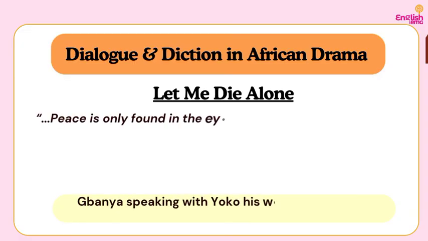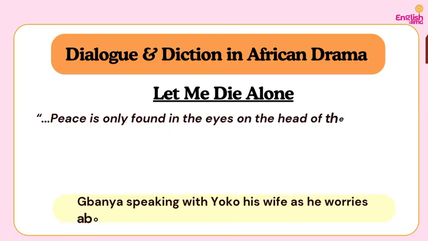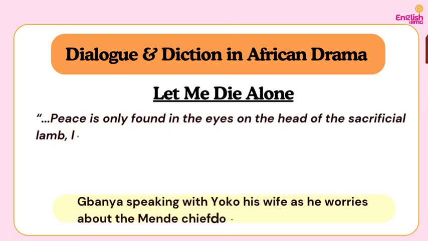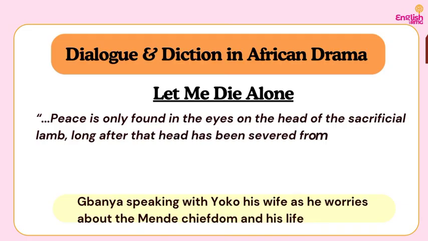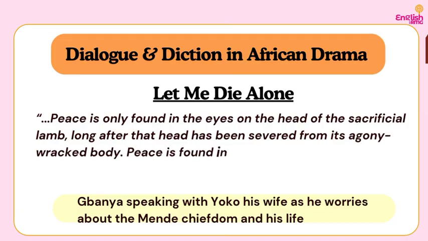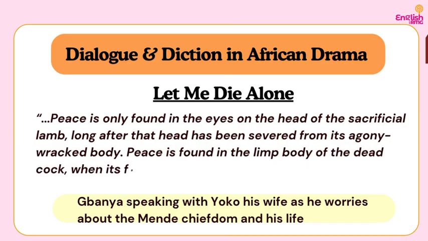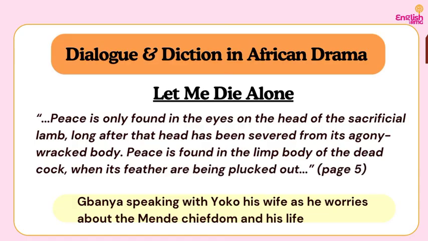Are you following? So also we have, "Peace is only found in the eyes, on the head of the sacrificial lamb." Here, Banya is speaking with Yoko, his wife, as he worries about the Mende chiefdom and his life. Banya is trying to give us an analogy, or what we could also say a kind of idiom, of what peace means.